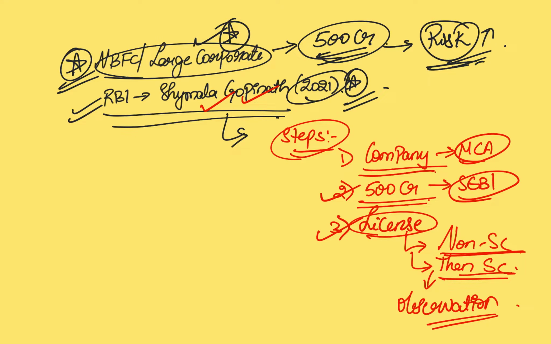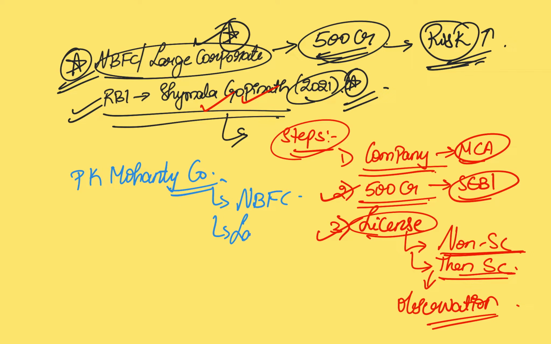So another piece of information that you have to remember is the PK Mohanty Committee. This is the committee which actually recommended that we allow even the non-banking financial companies and large corporates to set up banks and come up with better regulation, instead of completely blocking the possibility of bringing in more efficiency in the banking system, because private banks will obviously function in a very competitive manner. So the financial industry as such will grow in the economy. This is the argument which was put forward by the PK Mohanty Committee.